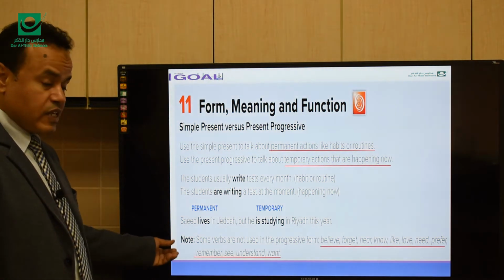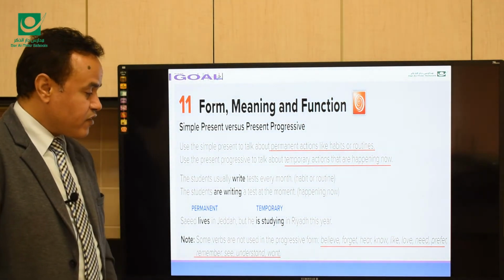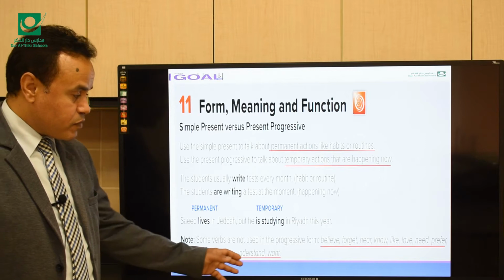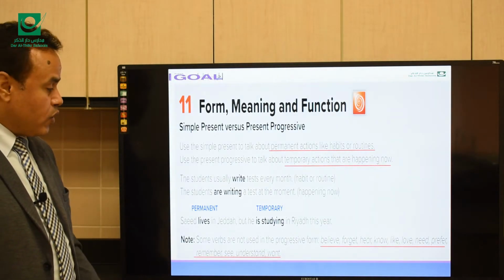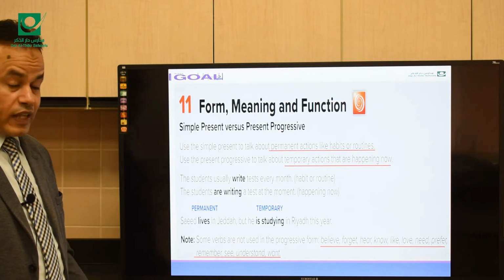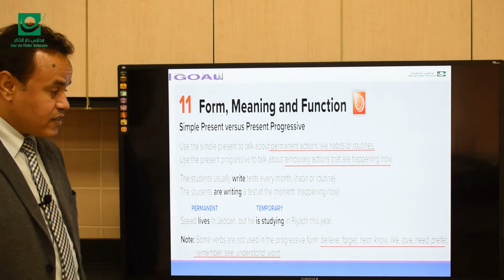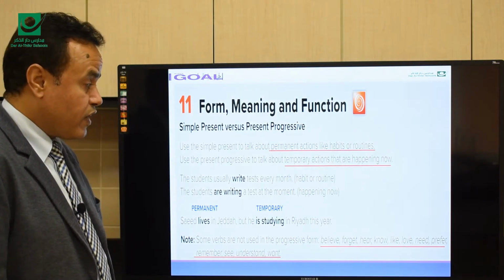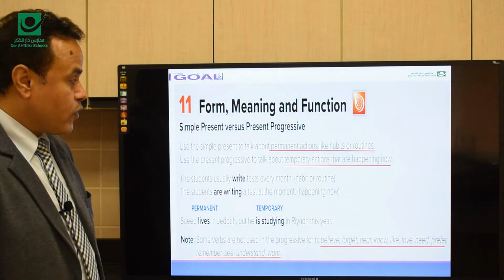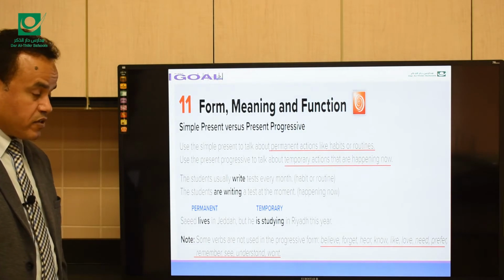Note, this is very important. Some verbs are not used in the progressive form. We don't add ing to these verbs. For example, believe, forget, hear, know, like, love, need, prefer, remember, see, understand, want.